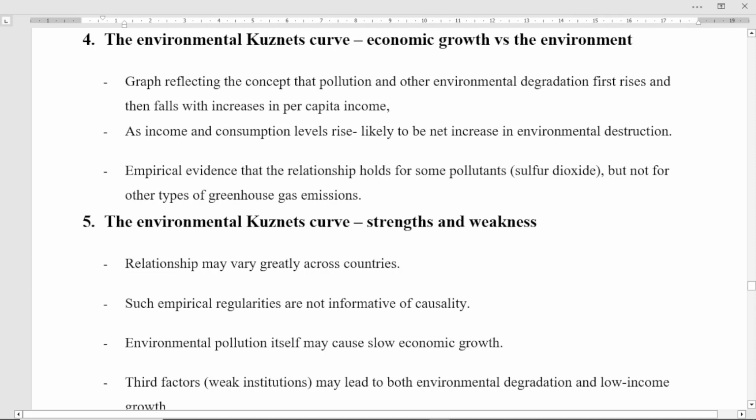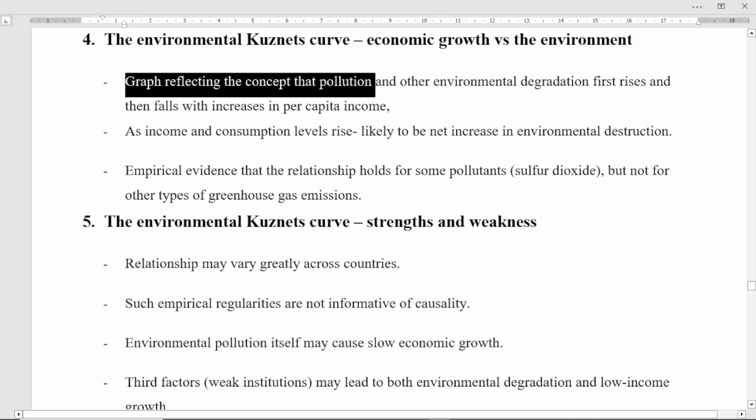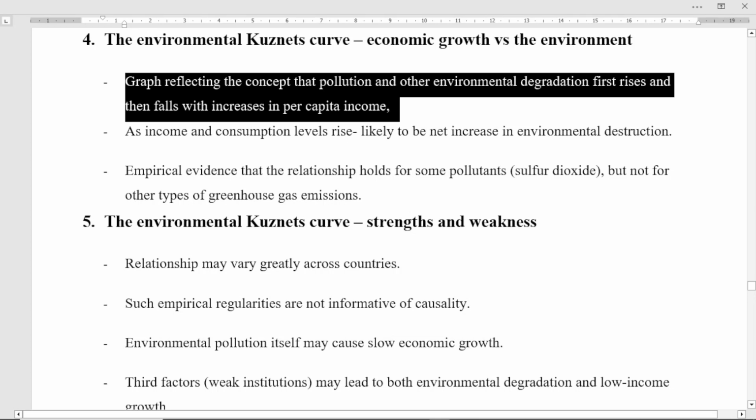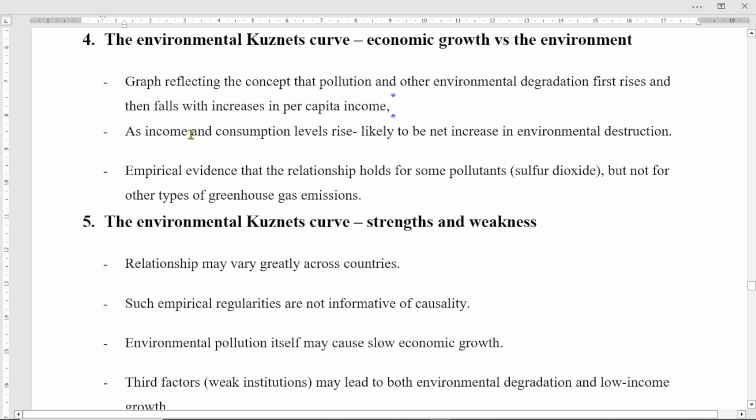It's a graph reflecting the concept that pollution and other environmental degradation first rise and then fall with increasing per capita income or GDP, right? So as income and consumption levels rise, it's likely there is a net increase in environmental destruction, right? There is empirical evidence that the relationship holds for some pollutants, that means sulfur dioxide, but not for other types, maybe greenhouse gas emissions, right?